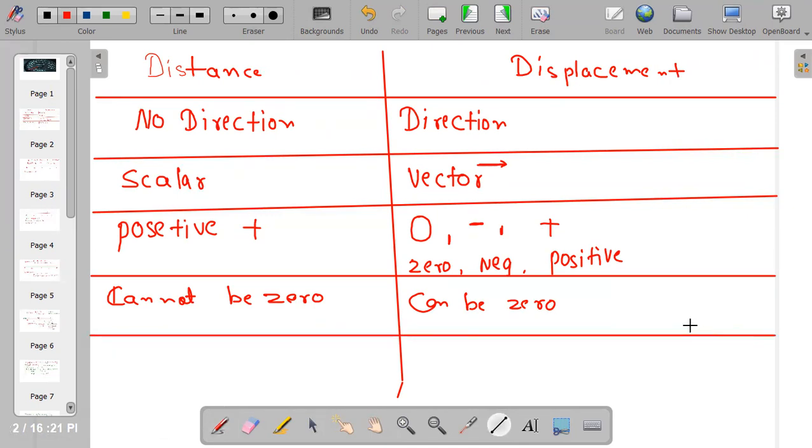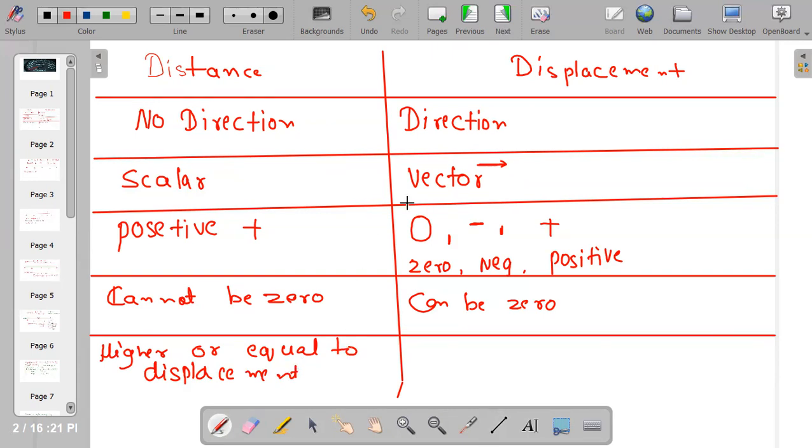Okay, now distance and displacement. Out of so many questions, you are able to find more differences. Now a difference I'm writing here, first of all, that distance is higher or equal to displacement. Why or how can it be higher or equal?